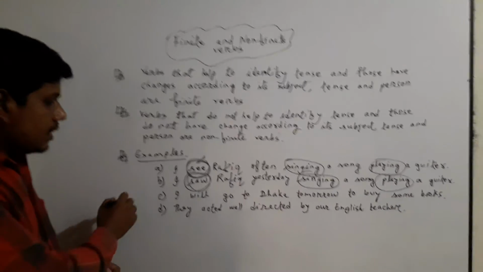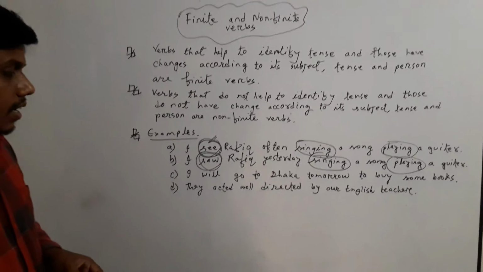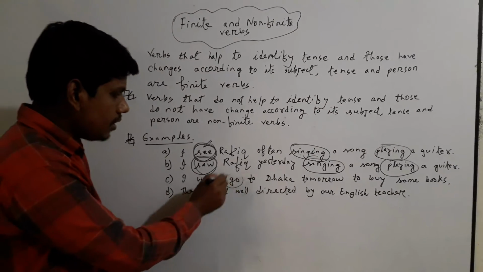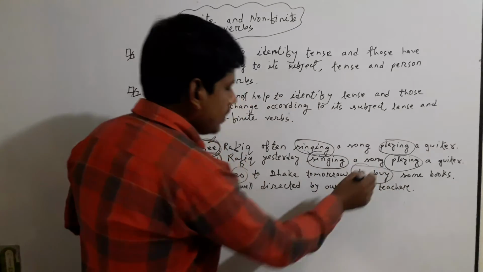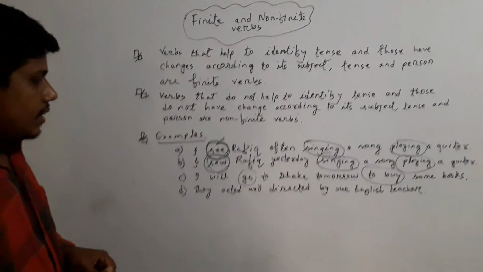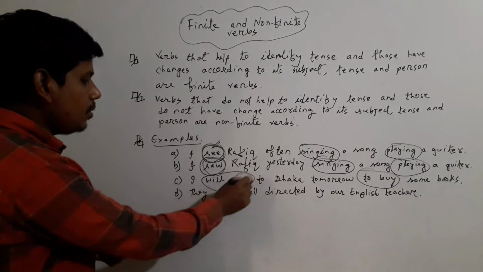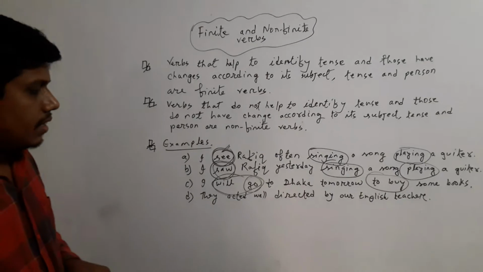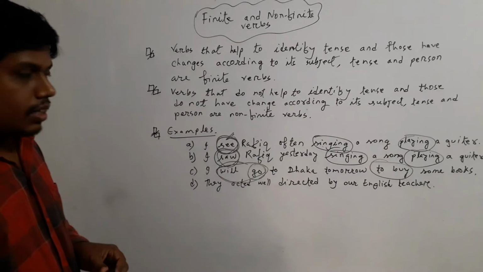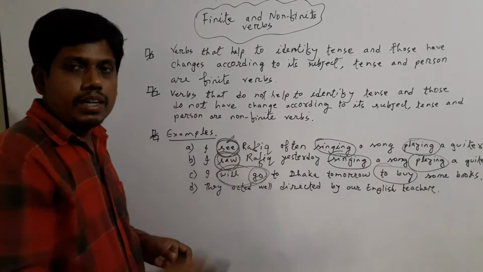In example C, I will go to Dhaka tomorrow to buy some books. Here are two verbs. Go is a verb and to buy is a form of verb, and which verb is finite? Here go is the finite verb because will go helps you to identify the tense, and it identifies that it is future indefinite tense. This is why it is a finite verb, and to buy is a non-finite verb.